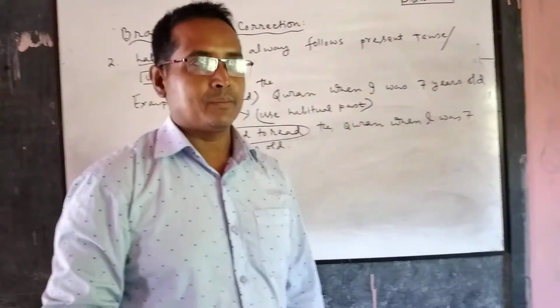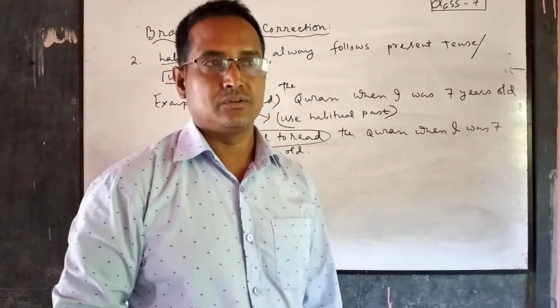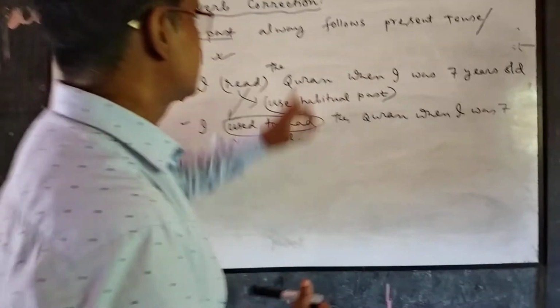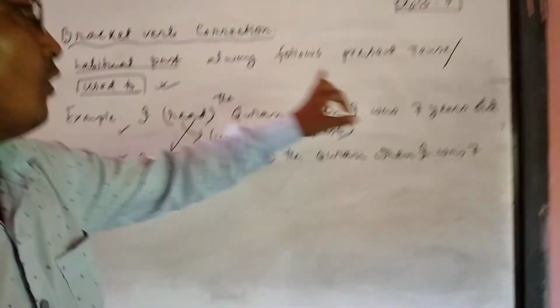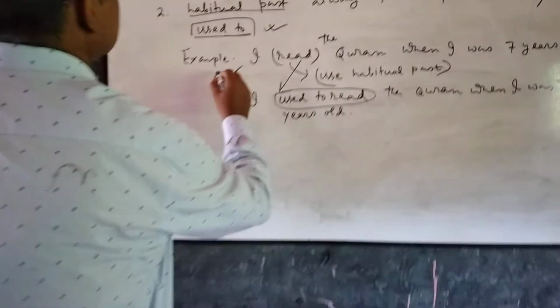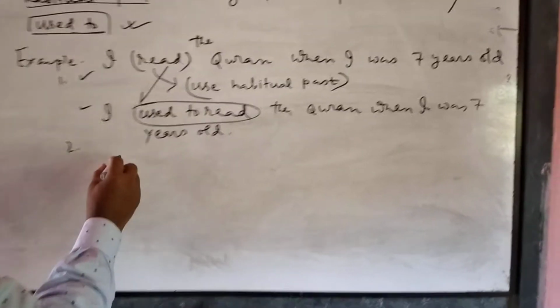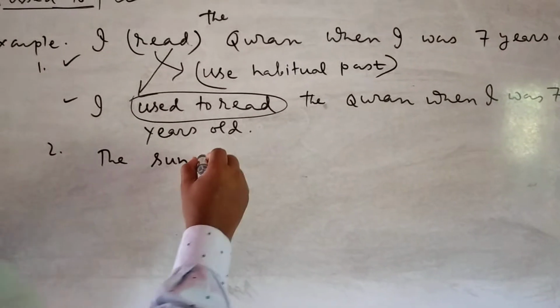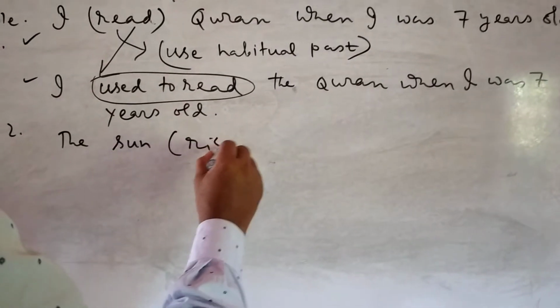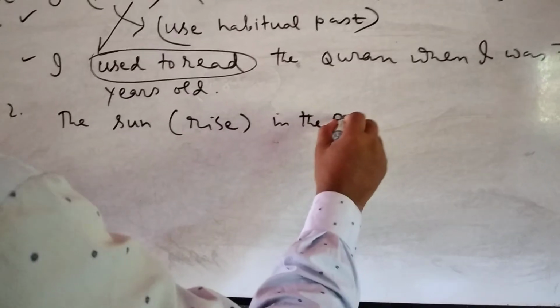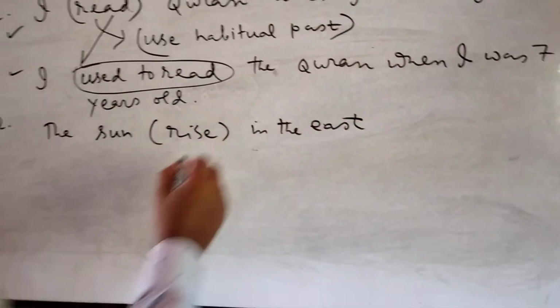In the bracket verb, there must be a direction. It's a habitual past in this way. Then we will use used to or present tense. Another example, number 2: The sun rise in the east. This is habit.